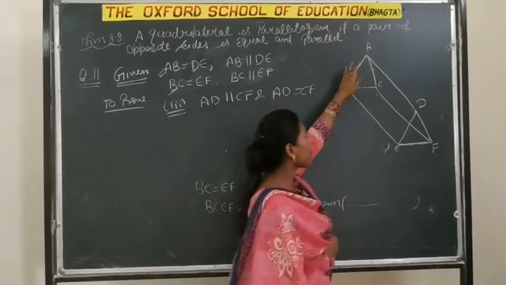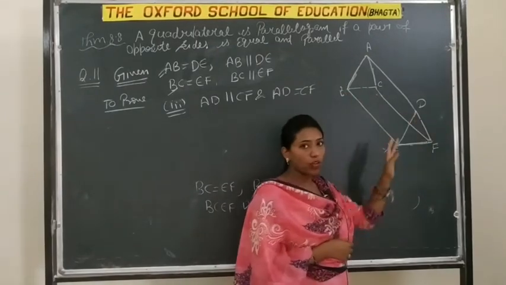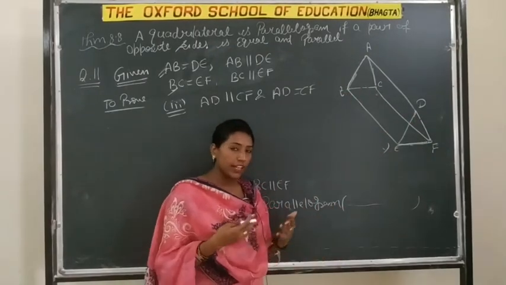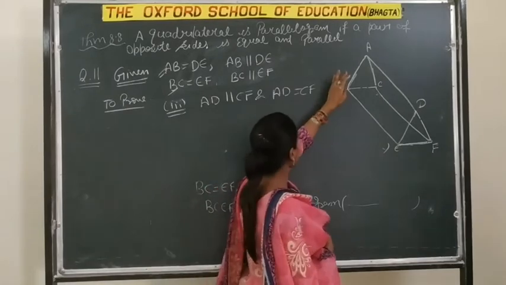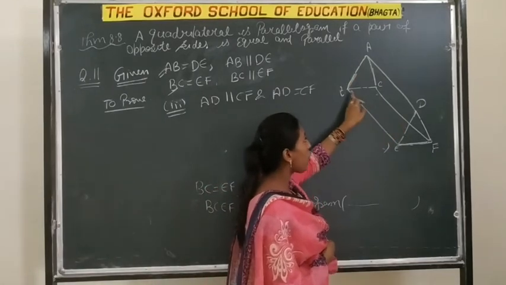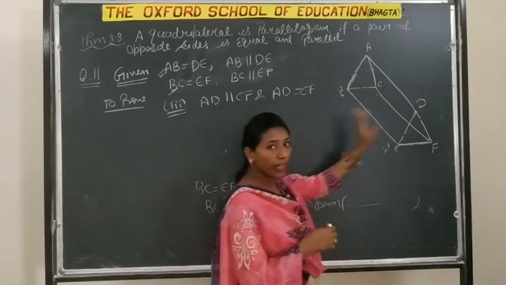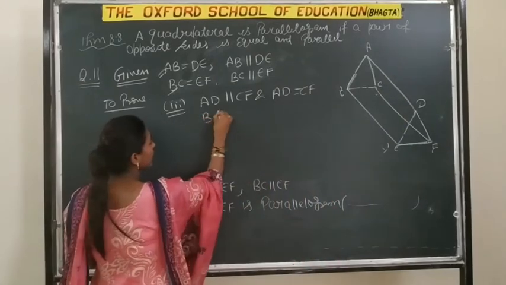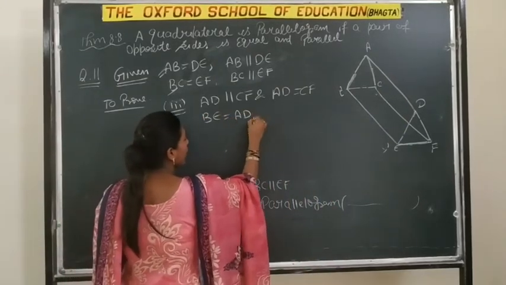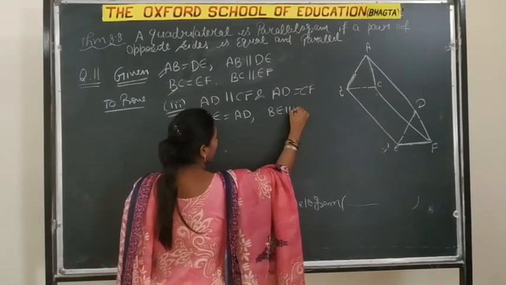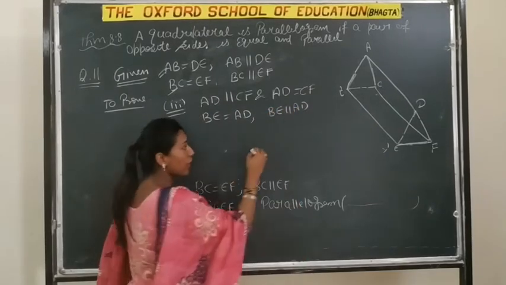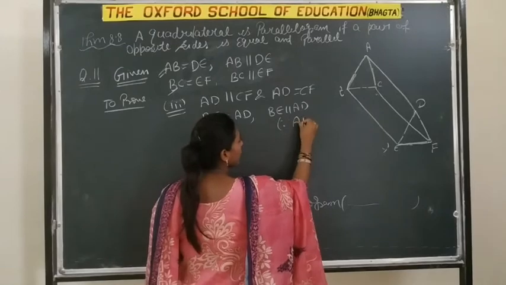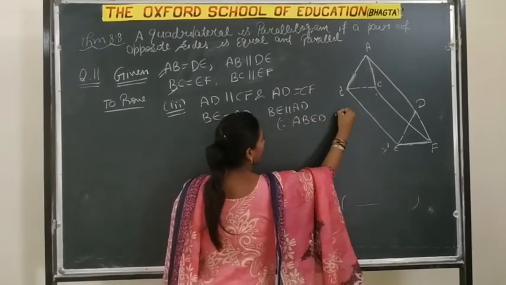In a parallelogram, opposite sides are equal and parallel. So AB equal to DE is given to us. Also BE is equal to AD and BE parallel to AD. Why so? Because ABED is a parallelogram.